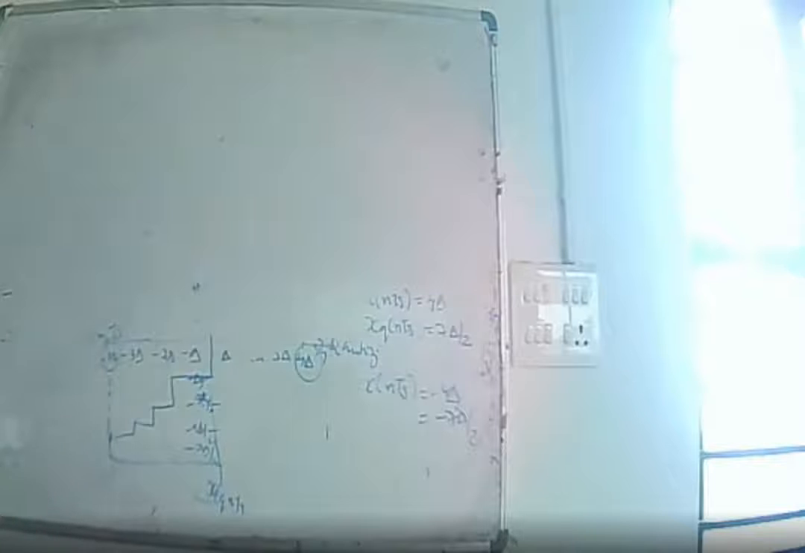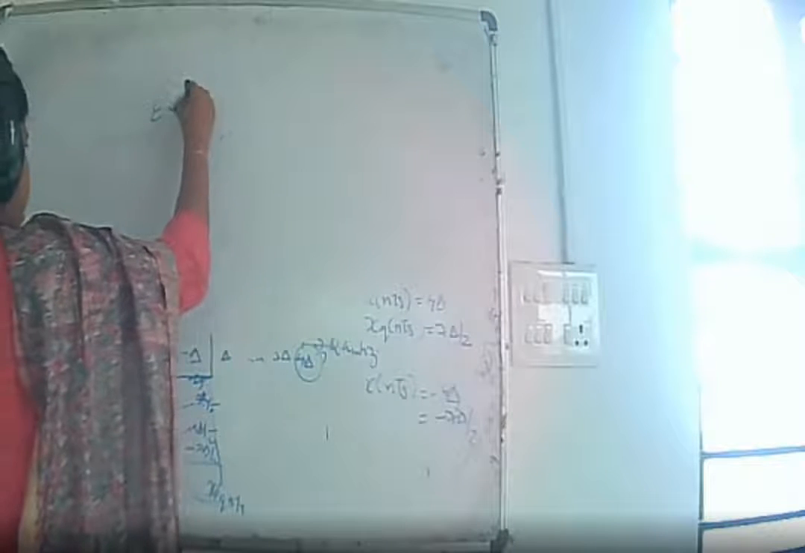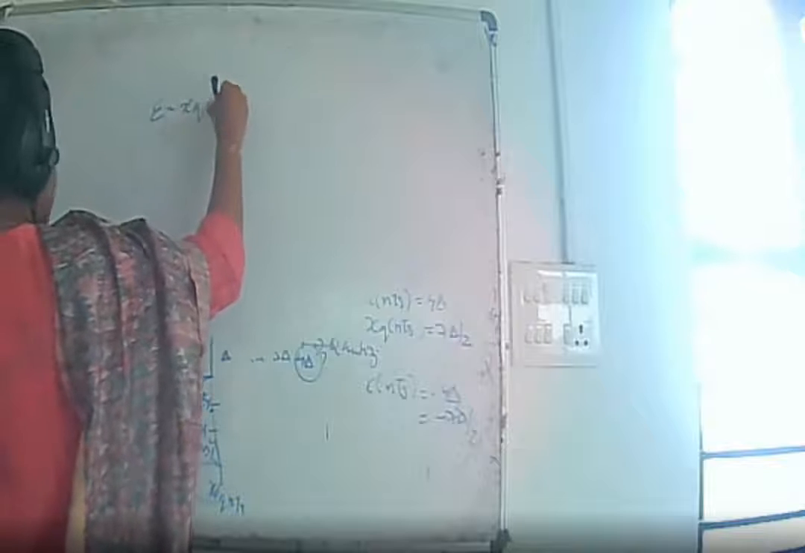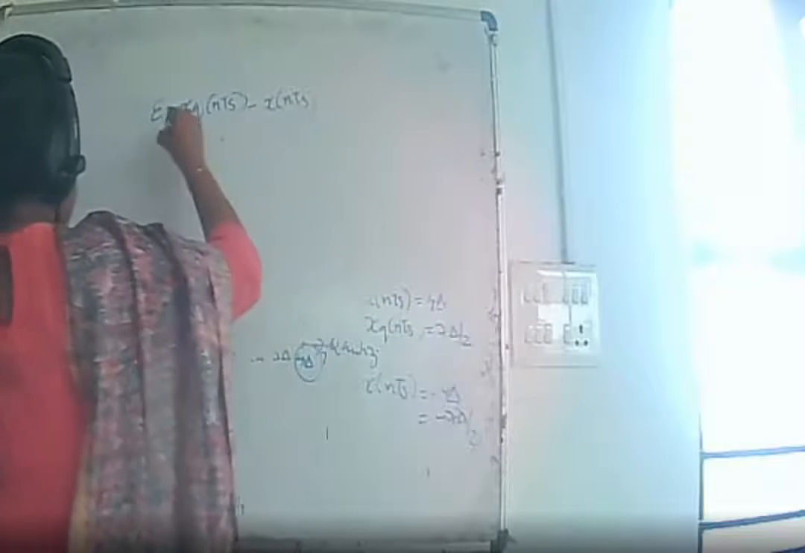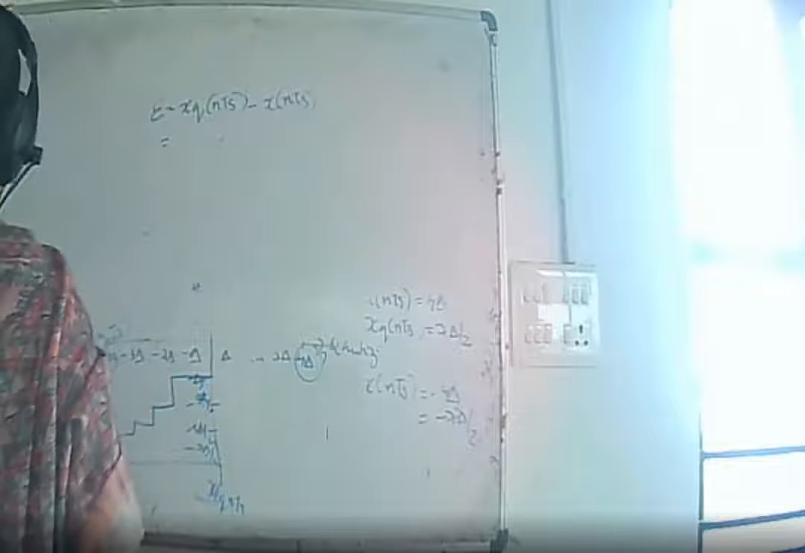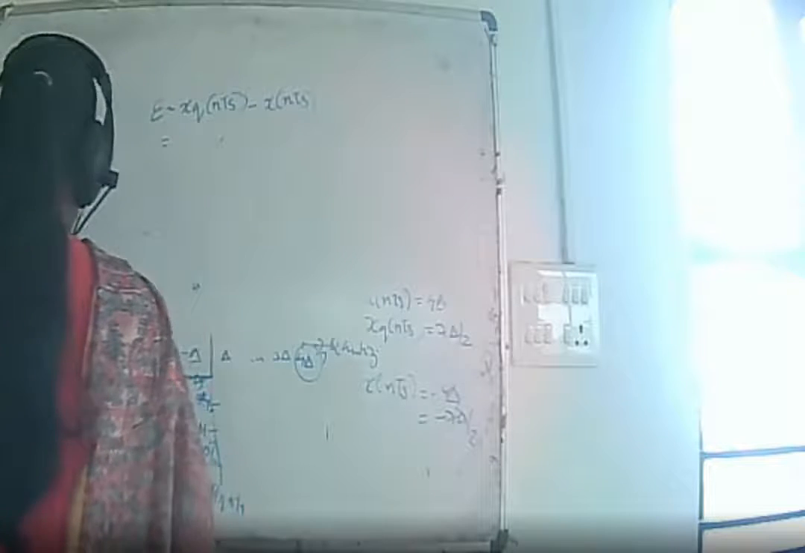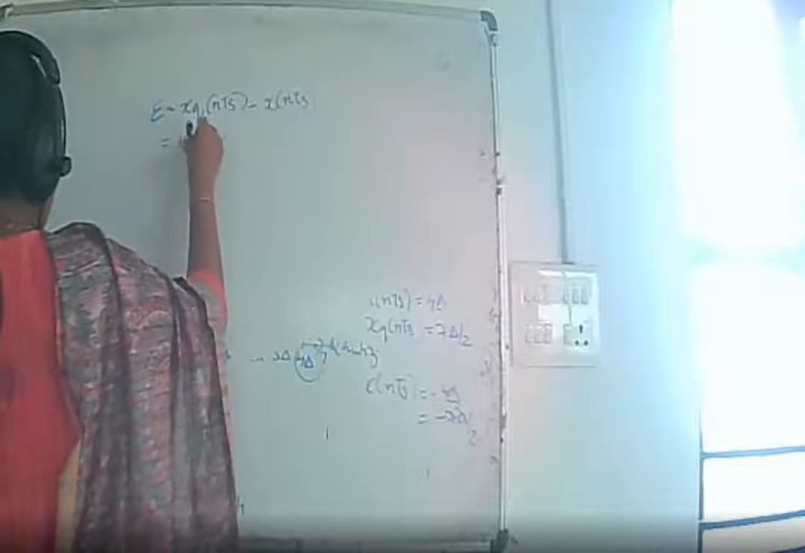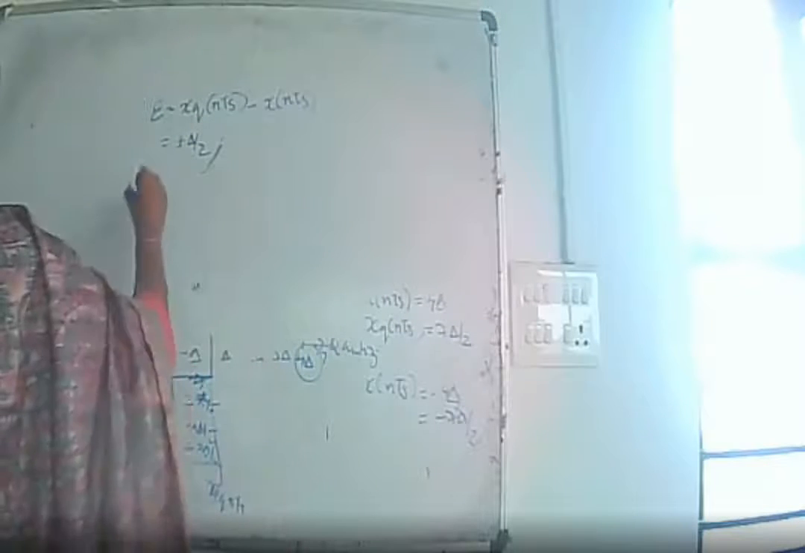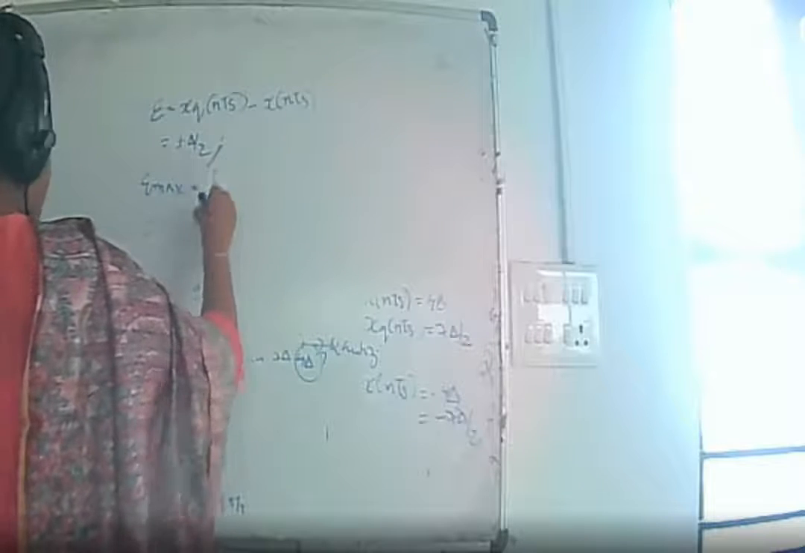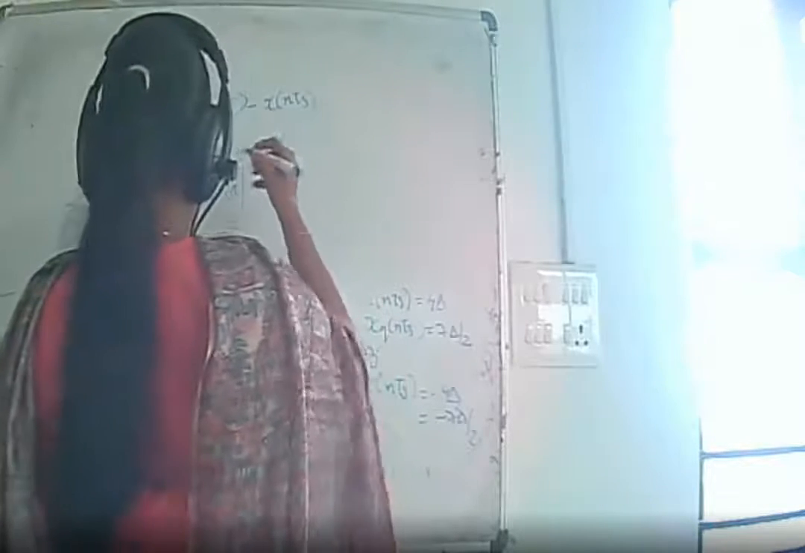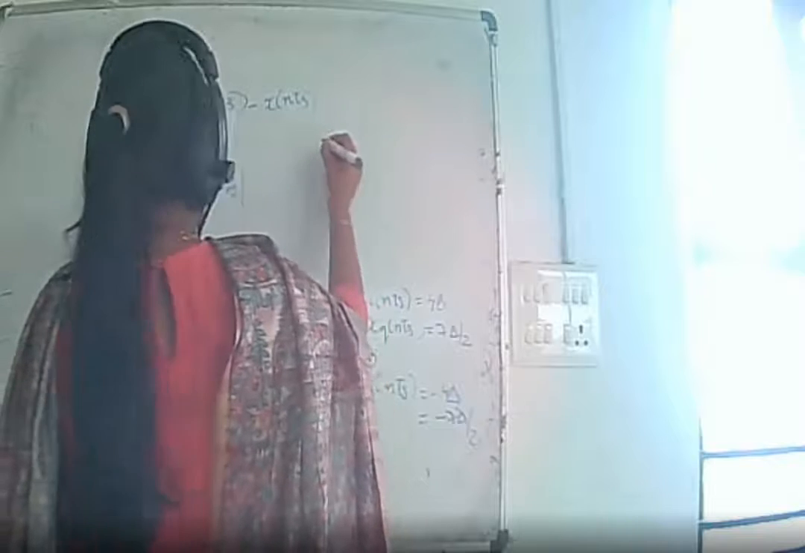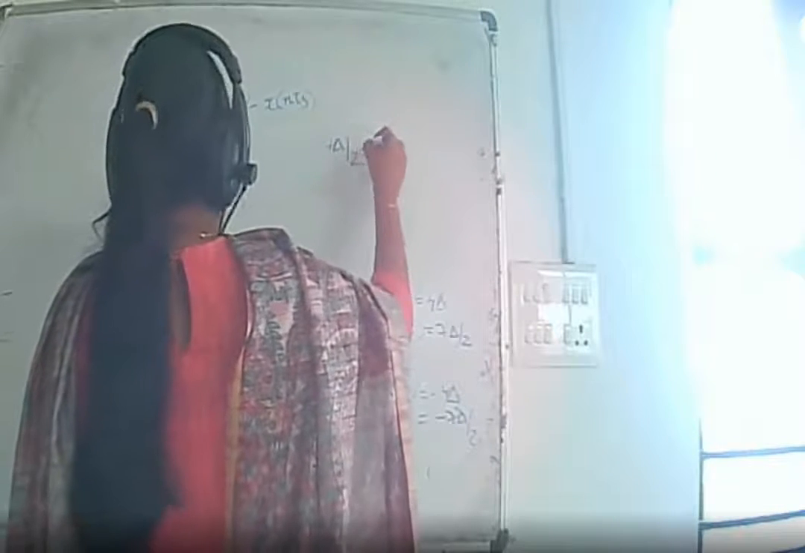So we can say that the quantization error is nothing but Xq of nTs, which is the quantized output, minus X of nTs, which is our discrete input which we are quantizing, which is nothing but plus or minus delta by 2. Here, that is, Emax is nothing but delta by 2. We can observe that Xq of nTs is 7 delta by 2 minus X of nTs